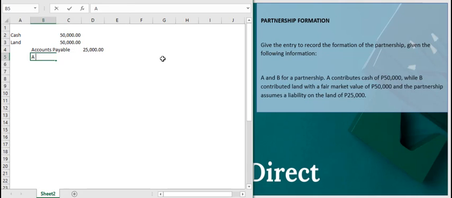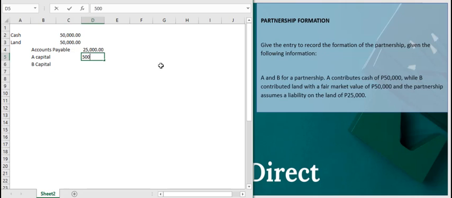Now we will record two capital accounts. So unlike single proprietorship where we book equity as owner's equity, here in partnership we will be keeping separate capital accounts per partner. So A capital and B capital. Now what are we putting in their capital accounts?